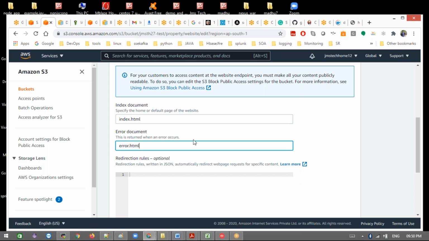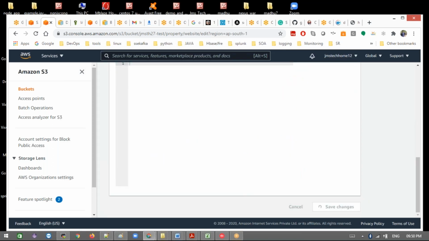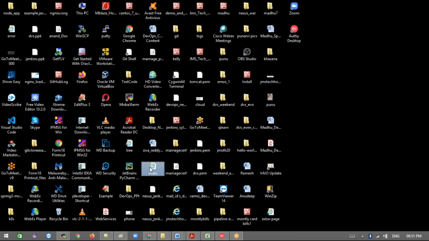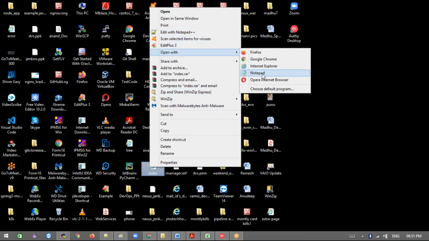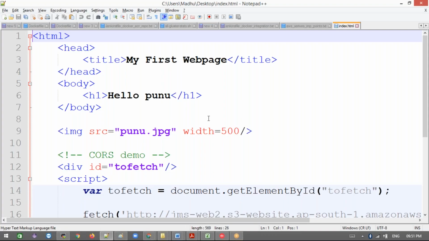If you call any other wrong URL, then it will show this message, if the error HTML file is there. Then save the changes. But we don't have any index.html file. Let me see, I have some index.html file here. Let me open this. Okay, something I had here.